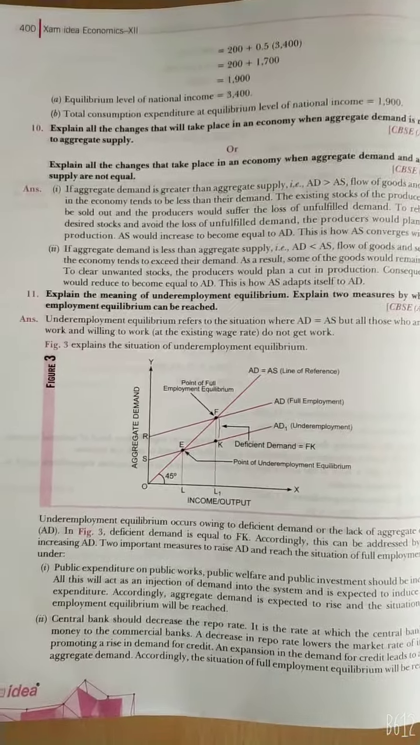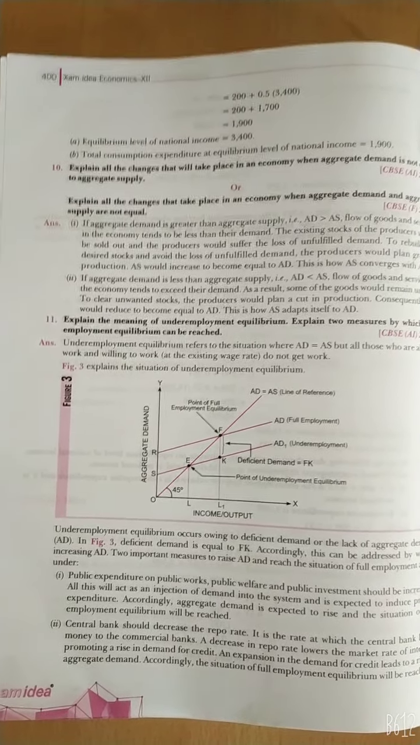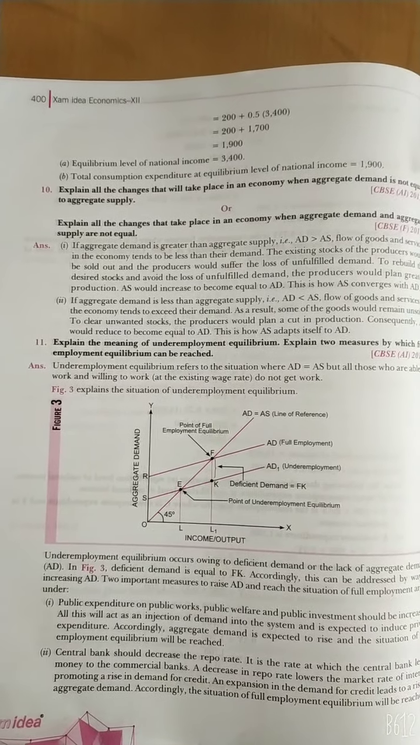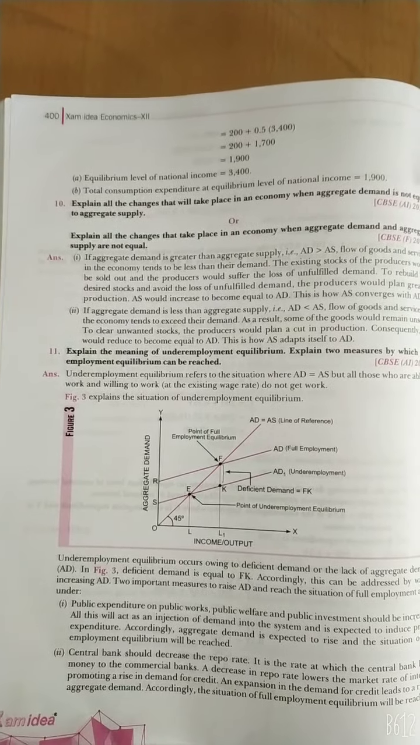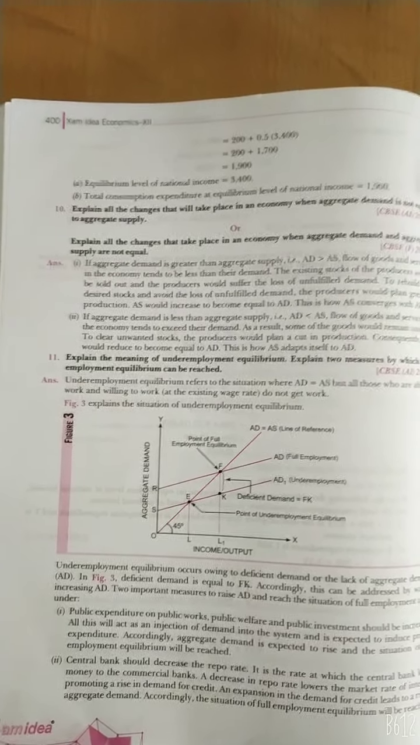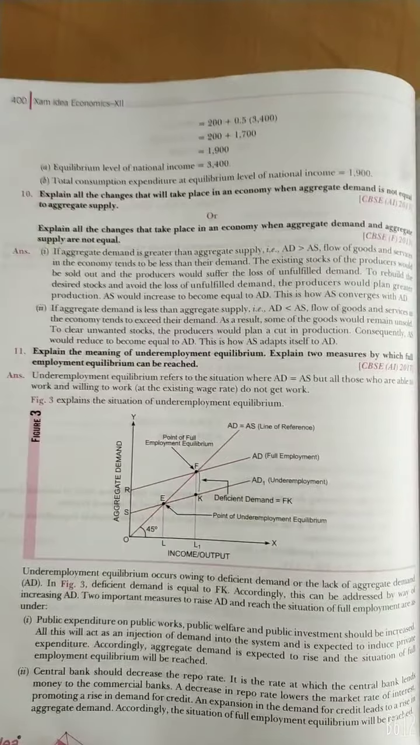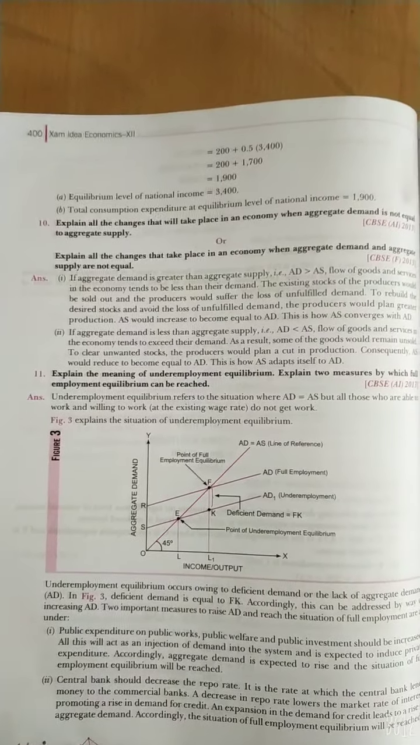Next, the central bank should decrease the repo rate, which is the rate at which the central bank lends money to the commercial banks. A decrease in the repo rate lowers the market rate of interest, promoting a rise in the demand for credit, and expansion in the demand for credit leads to a rise in aggregate demand. So the situation of full employment equilibrium will be reached.